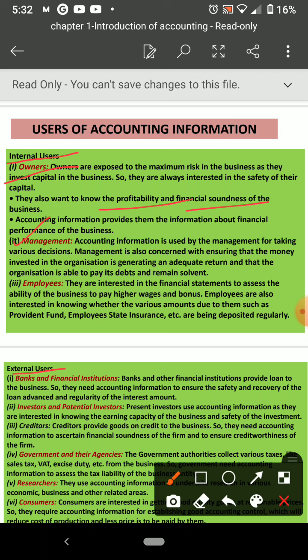Of course, the management people are those who manage the business. In company form, the owners are shareholders, but the companies are managed by another group of people, that is called management. Then employees. So mainly internal users are these three categories: owners, management, and employees. These three categories of people want to know about the business organization.